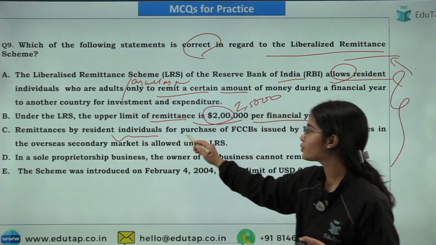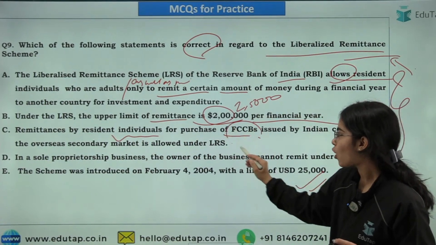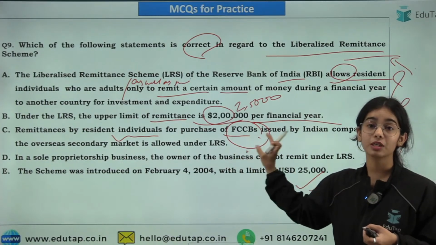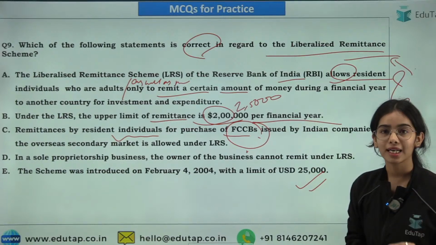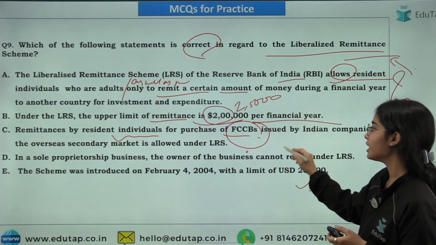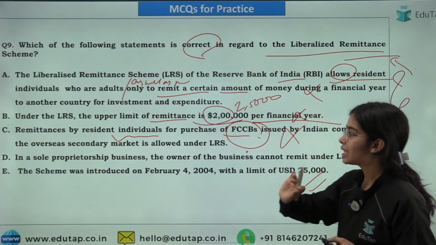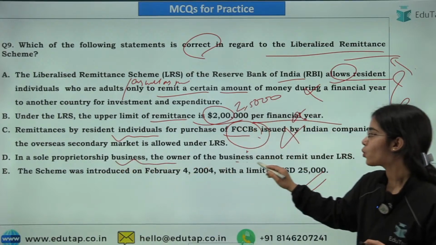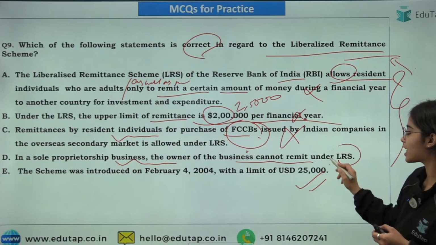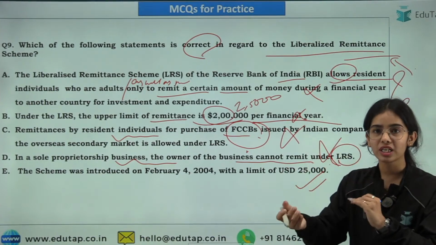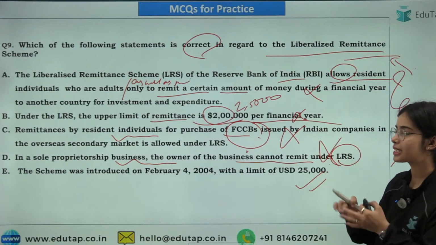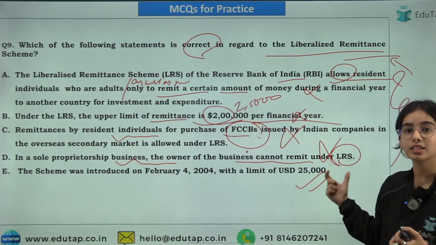Remittances by the resident individuals for purchase of foreign currency convertible bonds, they are not allowed. The foreign currency convertible bonds are not allowed by the resident individuals under the LRS. So this is also wrong. In a sole proprietorship business, the owner of the business cannot remit the funds under LRS. This is also wrong, because sole proprietor means sole owner, that is the individual. So he can send the money, he can remit the money under the LRS.